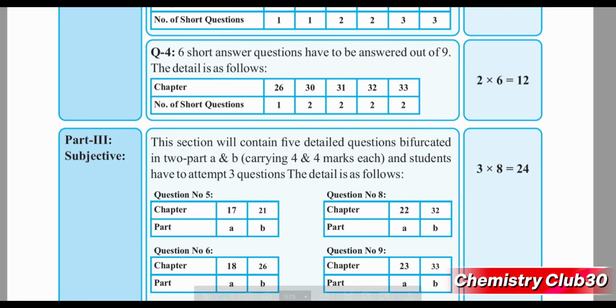Question number 4 also contains short questions, and 6 short questions will be solved out of 9 short questions.